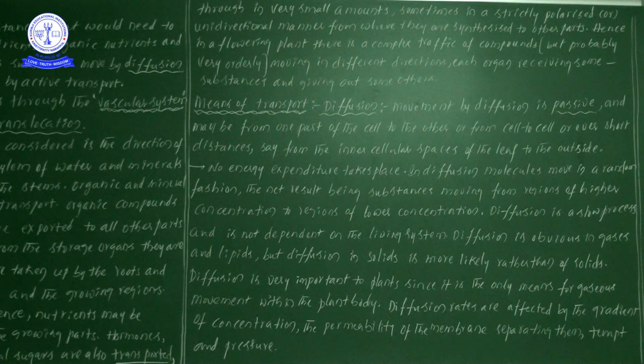Next, diffusion is a slow process. This statement is also important. Diffusion is a slow process and it is not dependent on the living system. It does not occur only in living organisms or living systems. Based on this point, we can see this diffusion process anywhere.